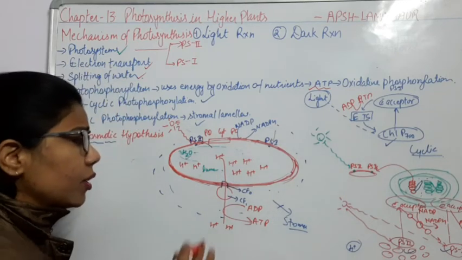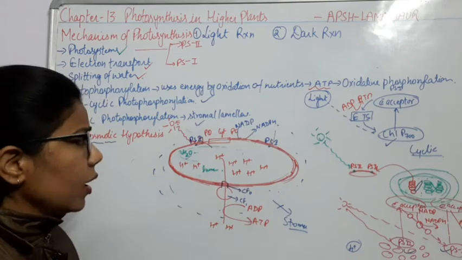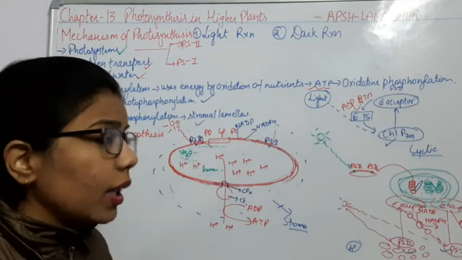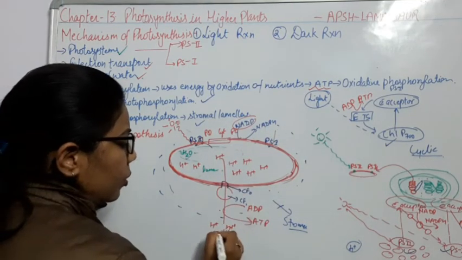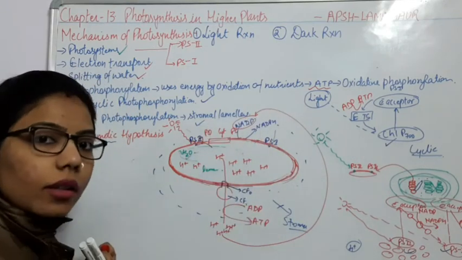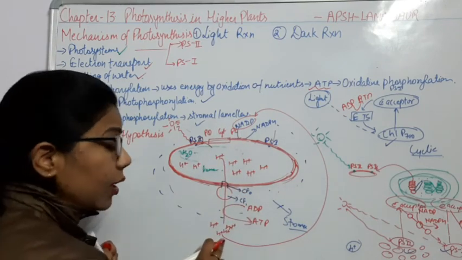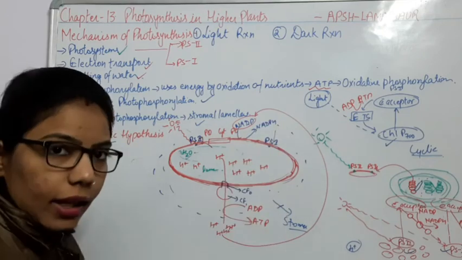Now this is what we have done: the proton has come here. Another thing: where is this NADPH coming from? We know that there is NADP. The hydrogen produced here will reach this NADP, and when it reaches the NADP, it will add one hydrogen to it and form NADPH.